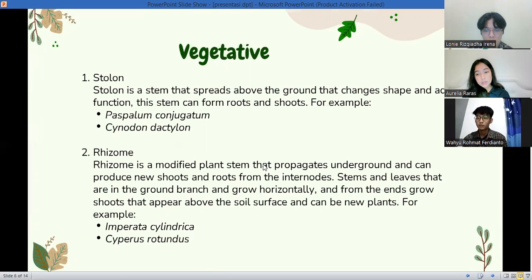Stems and leaves in the ground branch and grow horizontally, and from the ends grow shoots that appear above the soil surface and can become new plants, for example Imperata cylindrica and Cyperus rotundus.